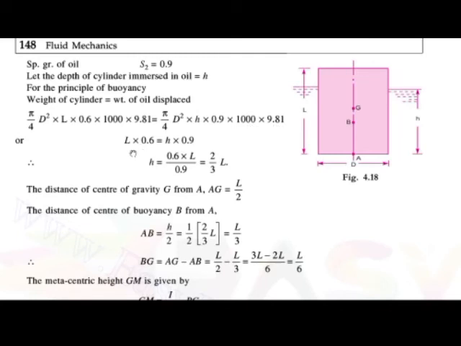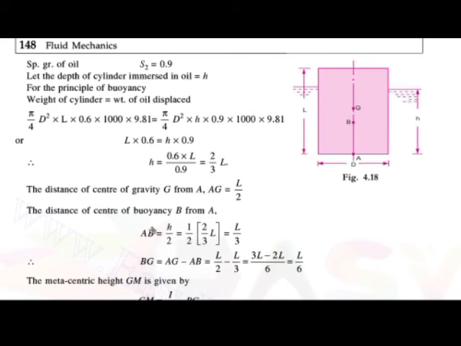Okay, so pi by 4 d square is common on both sides, so it cancels out. The remaining terms are L into 0.6 is equal to h into 0.9. So here h is equal to 0.6 into L upon 0.9, which is equal to 2 by 3 L. Okay, so the value of h is equal to 2 by 3 L.